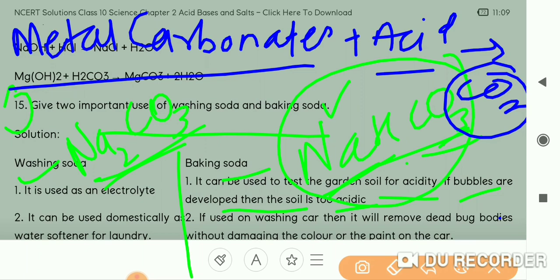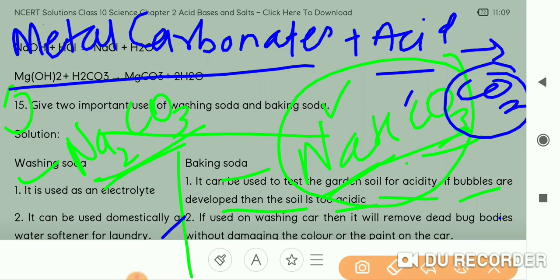Now why will bubbles be seen? Because if that soil has acid, then we know the property of acids. When acids react with metal carbonates, they form carbon dioxide gas, which can be seen in the form of bubbles. So if the soil does not have acid in it, there will be no bubbles. So you can say whether the soil is acidic or not. So for testing the soil, baking soda can be used. I hope it's clear.